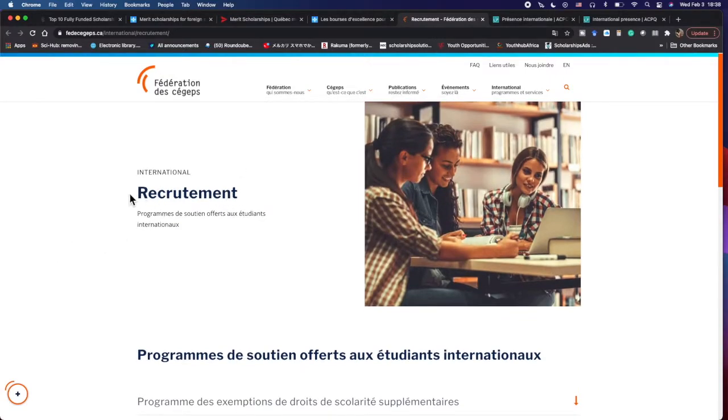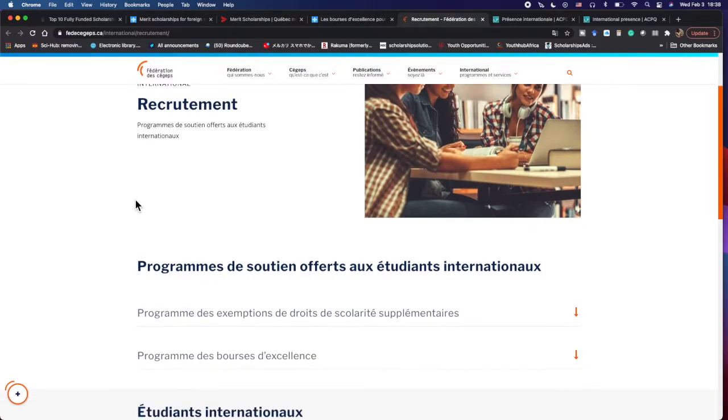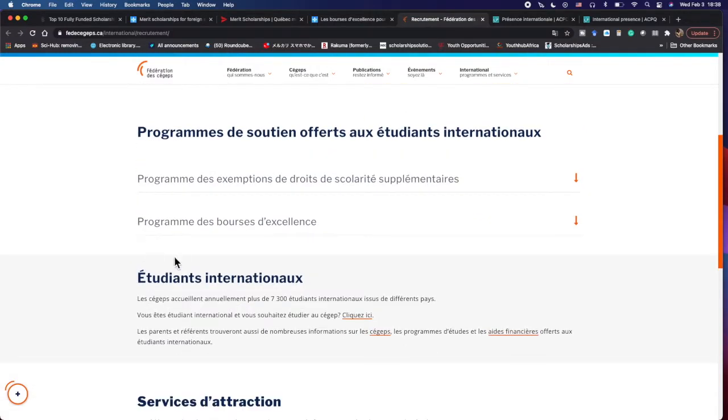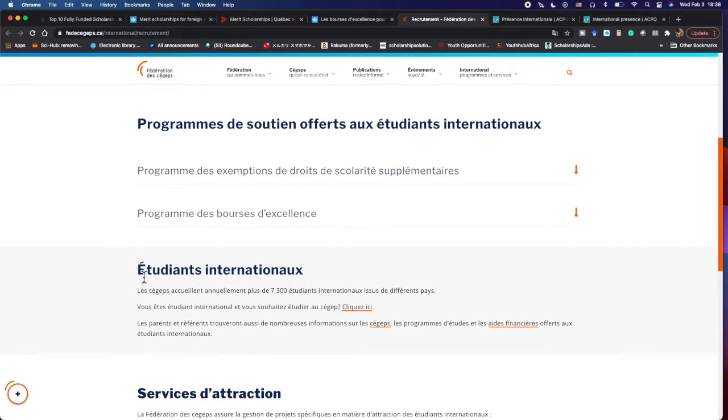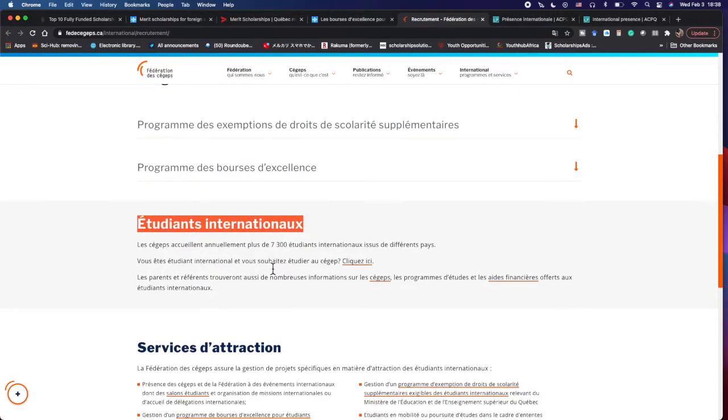You see, it says recrutement. It's in French, but when you go there, try your best to pull through. You'll be able to pull through. That's why I'm actually showing you, because it's in French, but you can apply if you want to study in English. Then it says étudiants internationaux. So this is like international students. If you wish to apply, you click here.